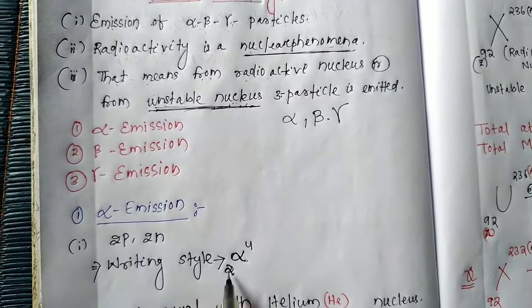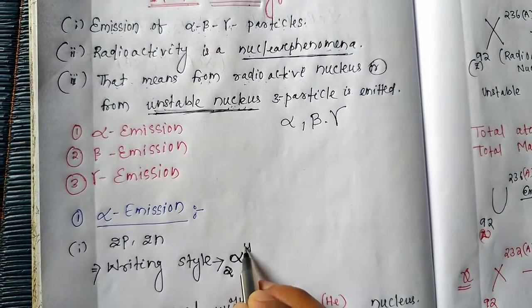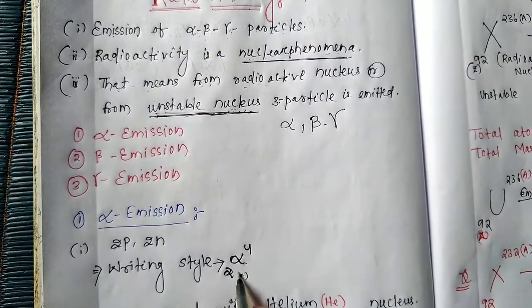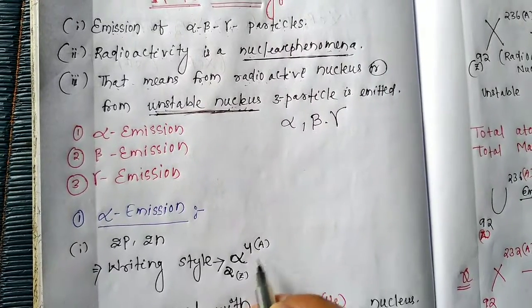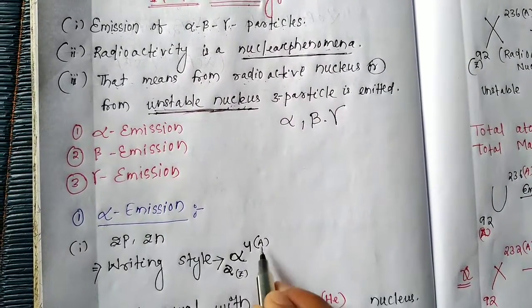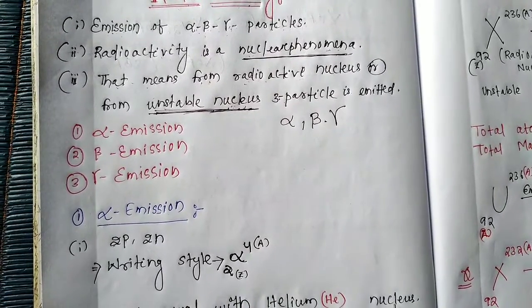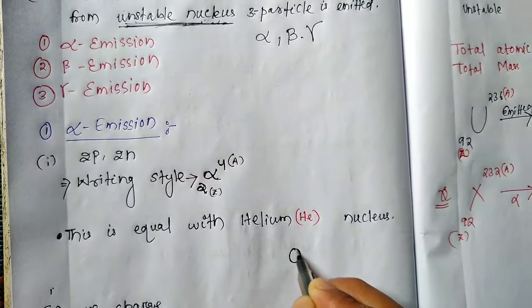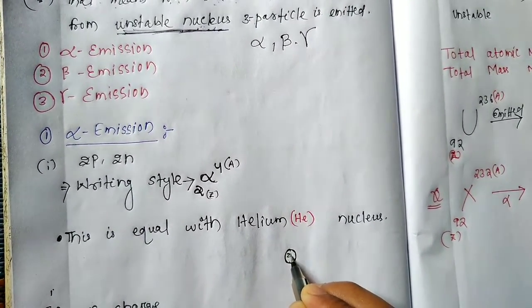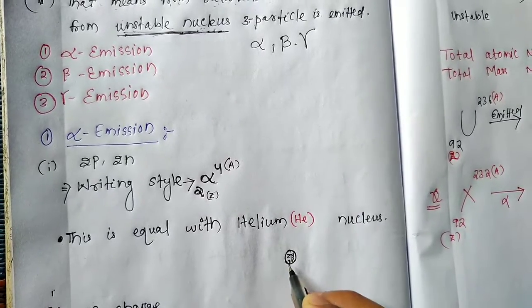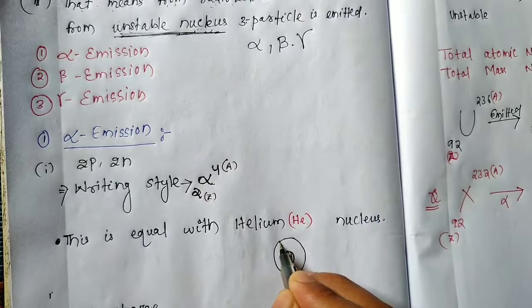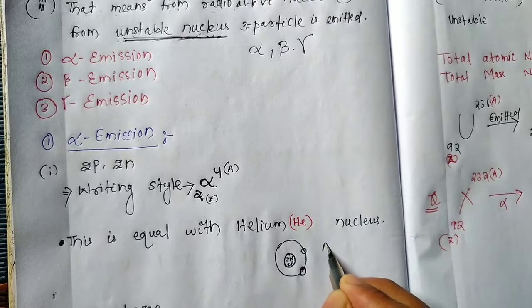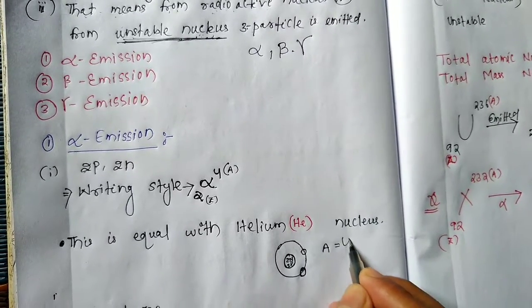Students, the writing style of alpha emission is alpha with 2 at the bottom. The 2 is the atomic number Z, and at the top we write the mass number. This atomic number and mass number are equal to the helium nucleus. This is the nucleus of helium, with 2 neutrons and 2 protons present in it.